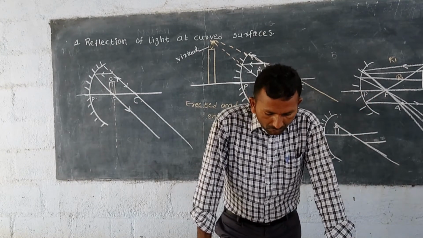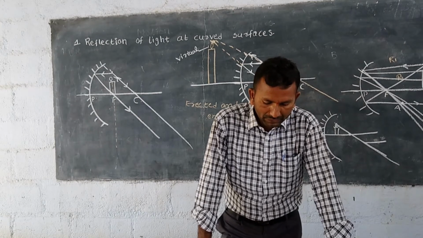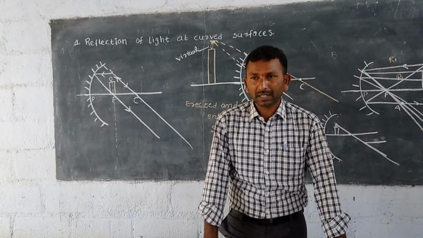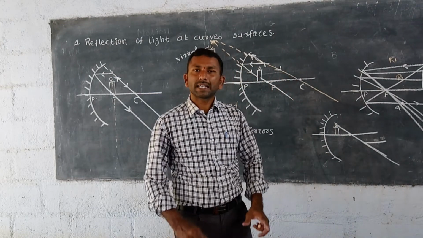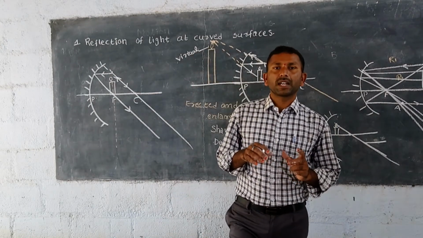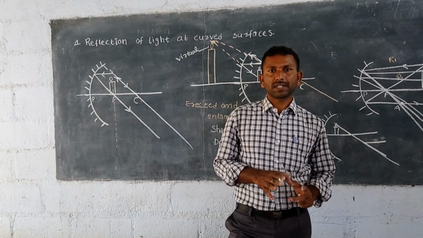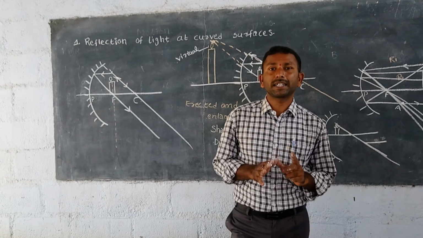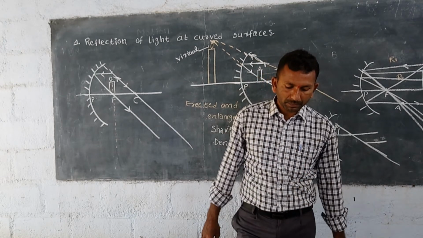If you look around, you will see many curved surfaces, but all surfaces are not concave. Many of these are convex. We see a number of curved surfaces at our homes and in our surroundings, but they do not all belong to concave mirrors. Some belong to convex mirrors.